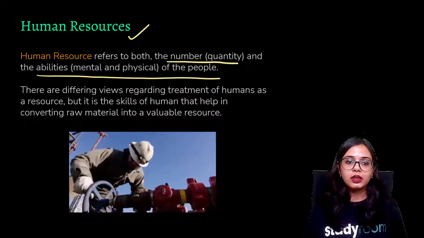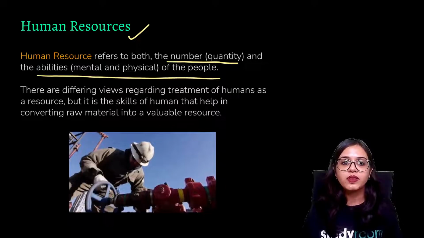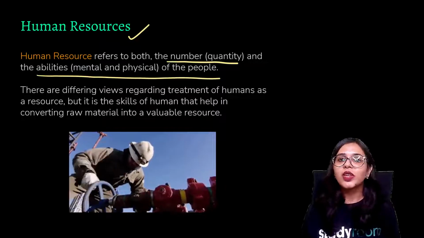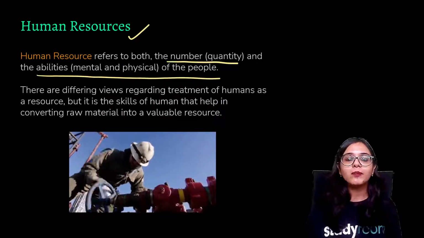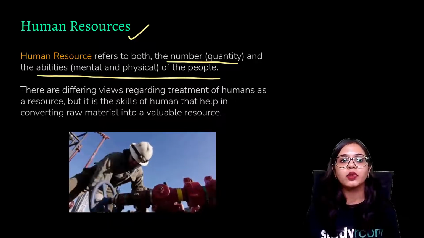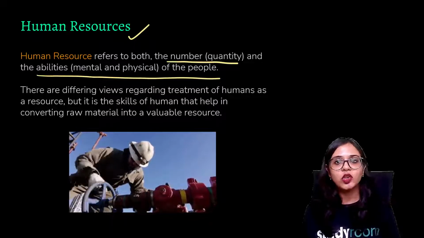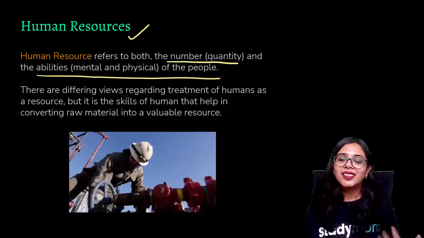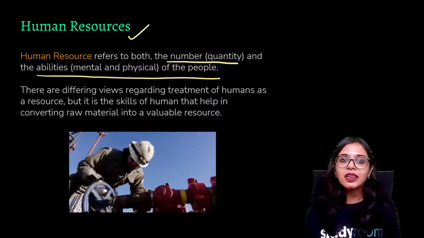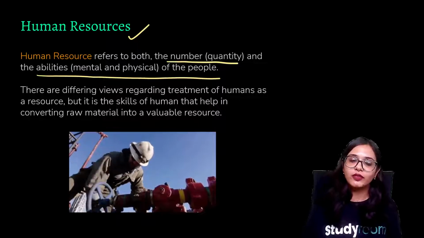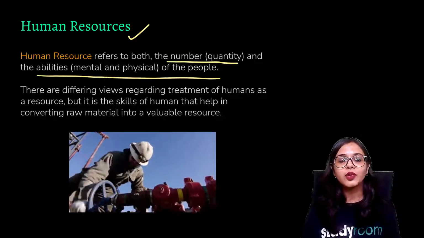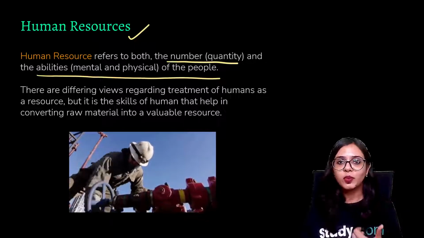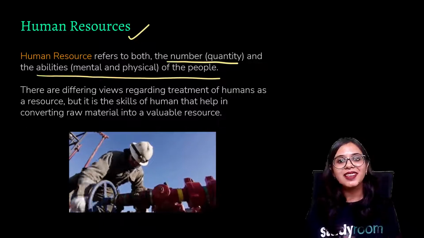So these are different views regarding the treatment of humans as a resource, but you can argue that human resource is a valuable term, because ultimately it fits the definition we learned about resources, namely utility and the satisfaction of our needs. In this first section, we learned about the definition of resource, and we also looked at three kinds of resources: natural resources, man-made or human-made resources, and finally human beings as resource.